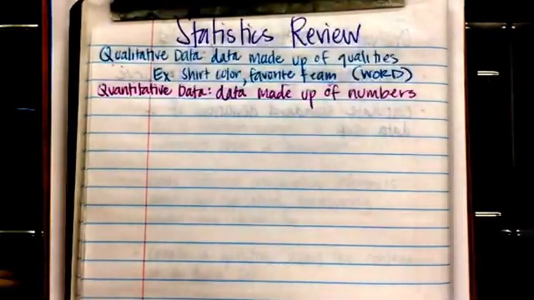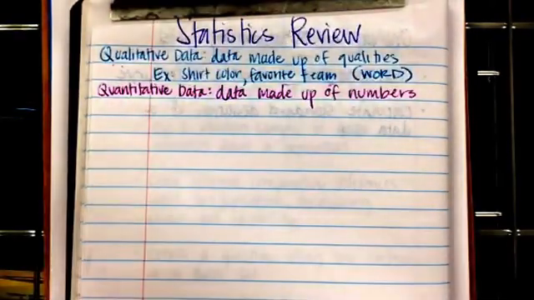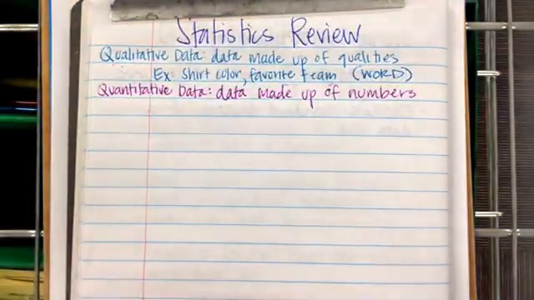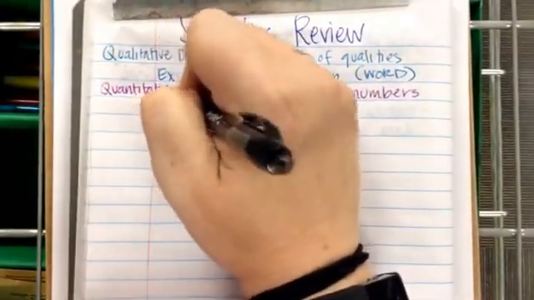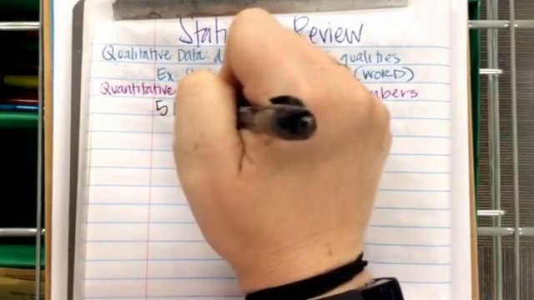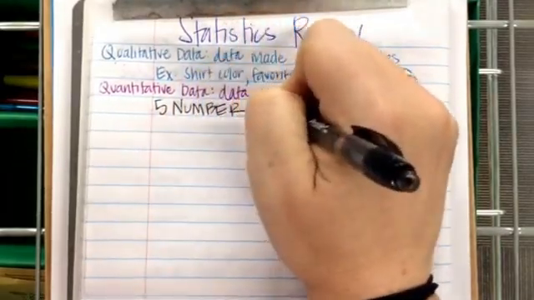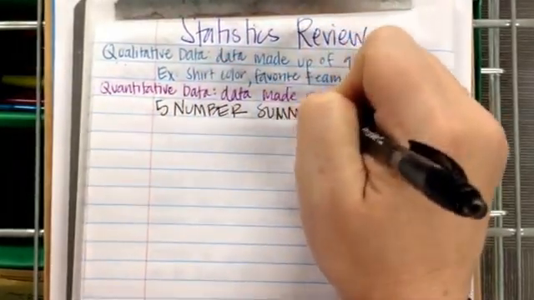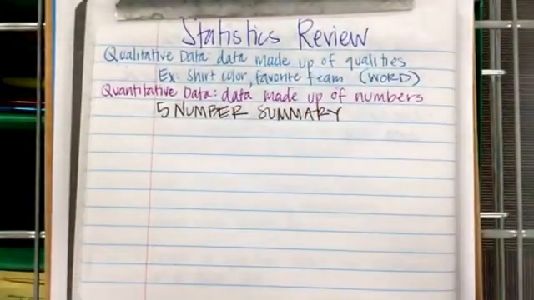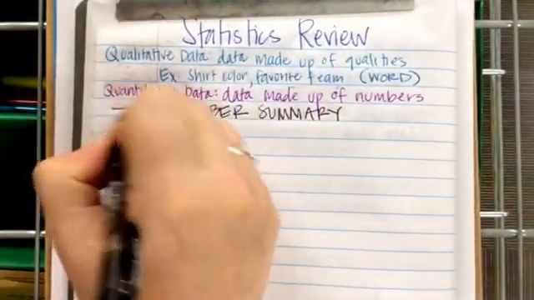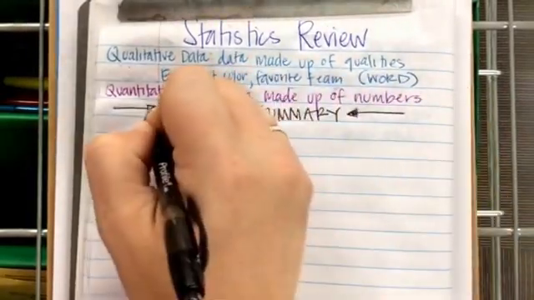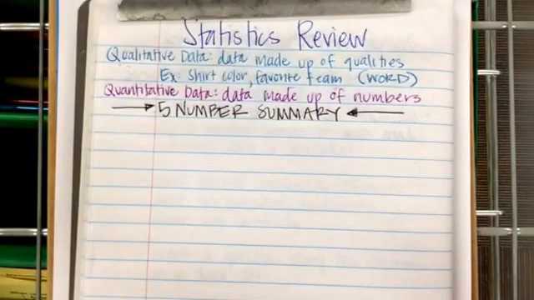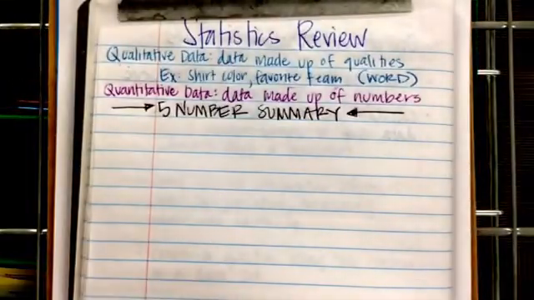So then we move on to our 5-number summary information. Lots of times we use a 5-number summary to describe our data. And some of these 5-number summaries can be used for qualitative data, and some of them cannot. It just depends on the way your data looks.